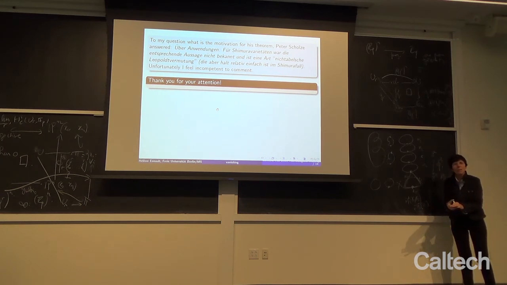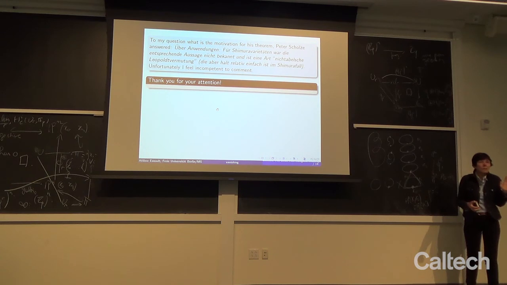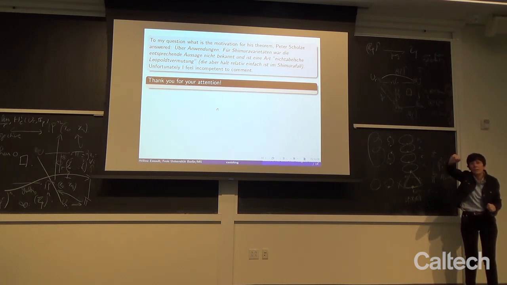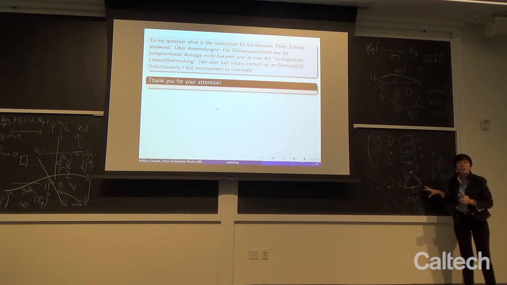It means that in the tower, maybe it does disconnect at the first level, maybe even at the second level, maybe even at the third one, but eventually it will not disconnect completely. Because if there is one component which does not disconnect completely, then by Galois invariance, all the components will play the same role. And that will kill the pullback of the cycle class. So that's the content of Scholze's theorem here.